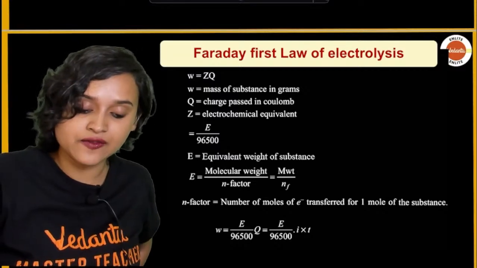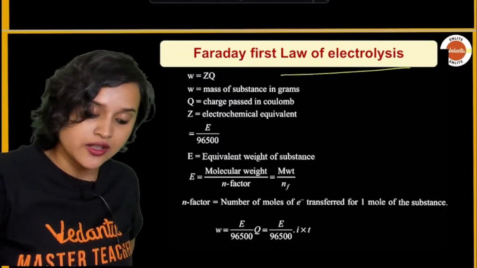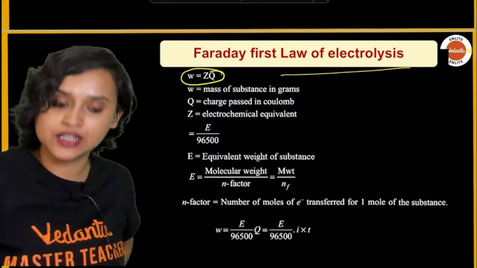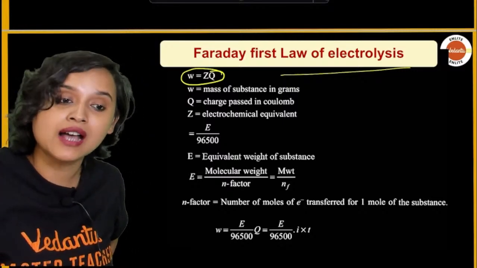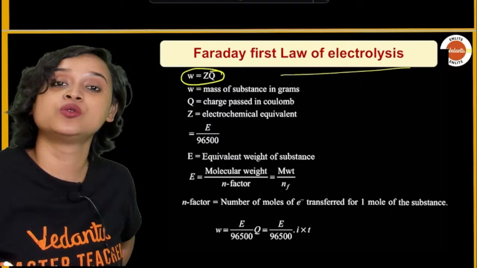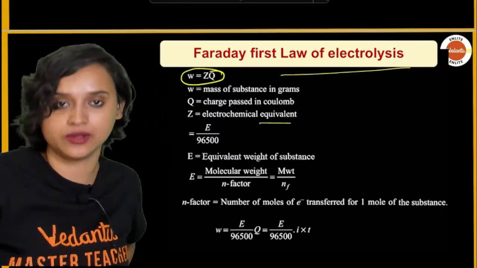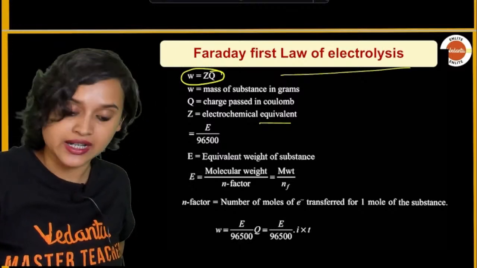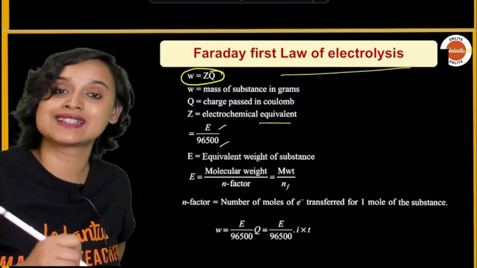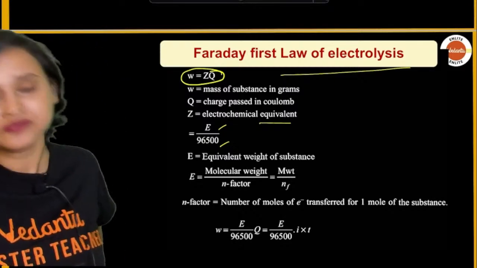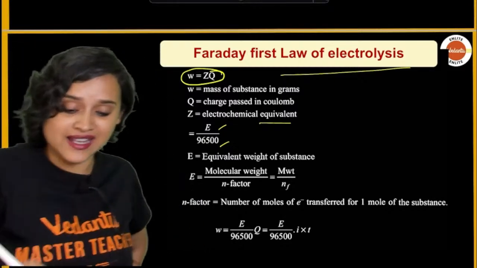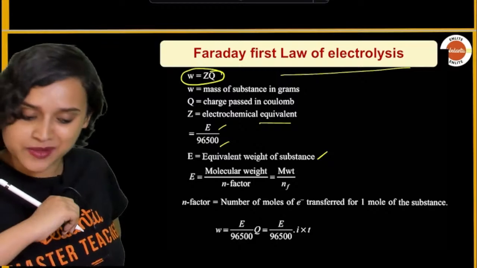Now, Faraday's first law of electrolysis. The formula is W is equal to ZQ. Here W is mass of substance in grams, Q is charge passed in coulomb, and Z is electrochemical equivalent. That means we can write it as capital E divided by 96,500. What is E now? E, as you can see, is the equivalent weight of the substance, okay?